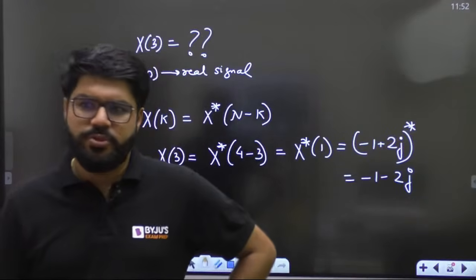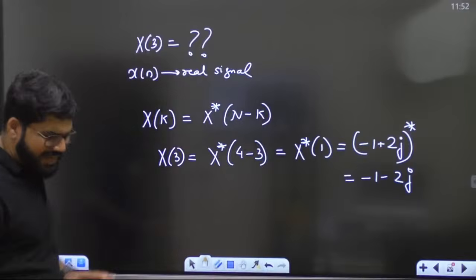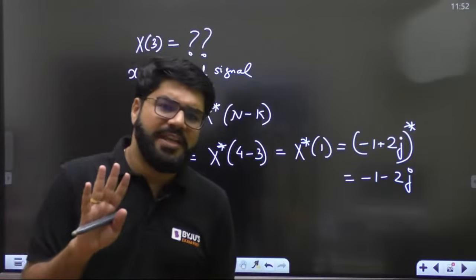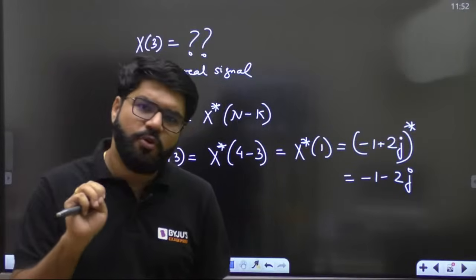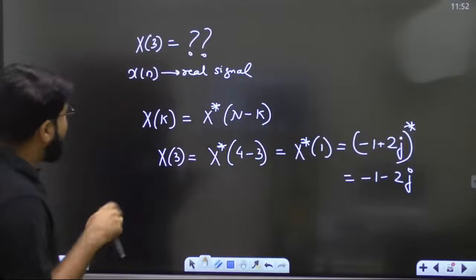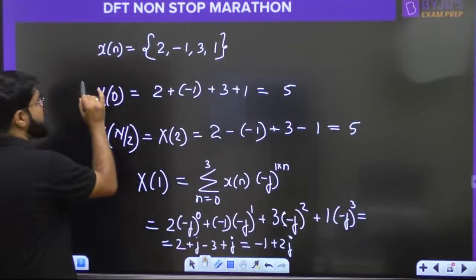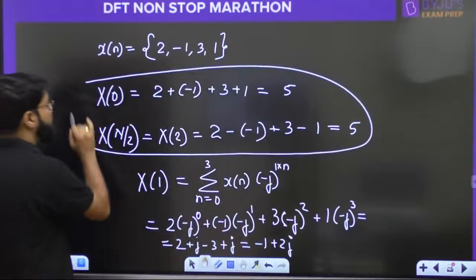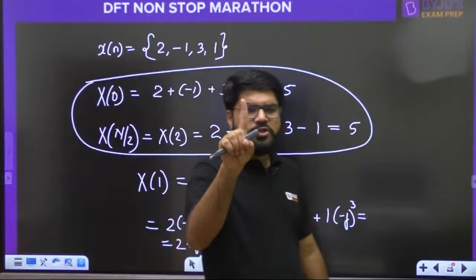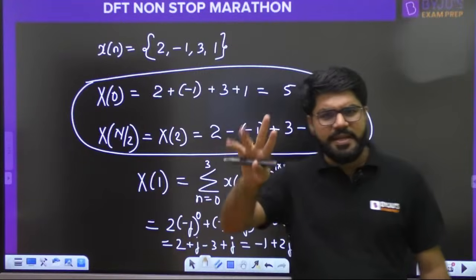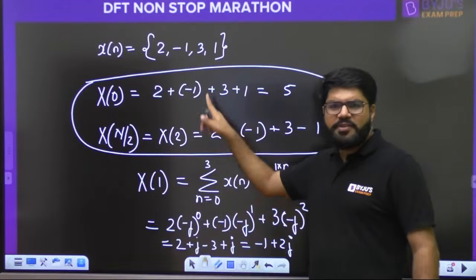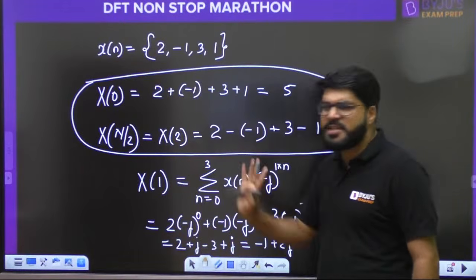That is what you have to do actually. So you don't have to calculate x3. Suppose there is a 4-point DFT coming. There are 90% chances that your option will match only by these two values. Which values? First ordinate and central ordinate. 90% chance. If it is a direct 4-point DFT question, you can match your options by first and central ordinate.